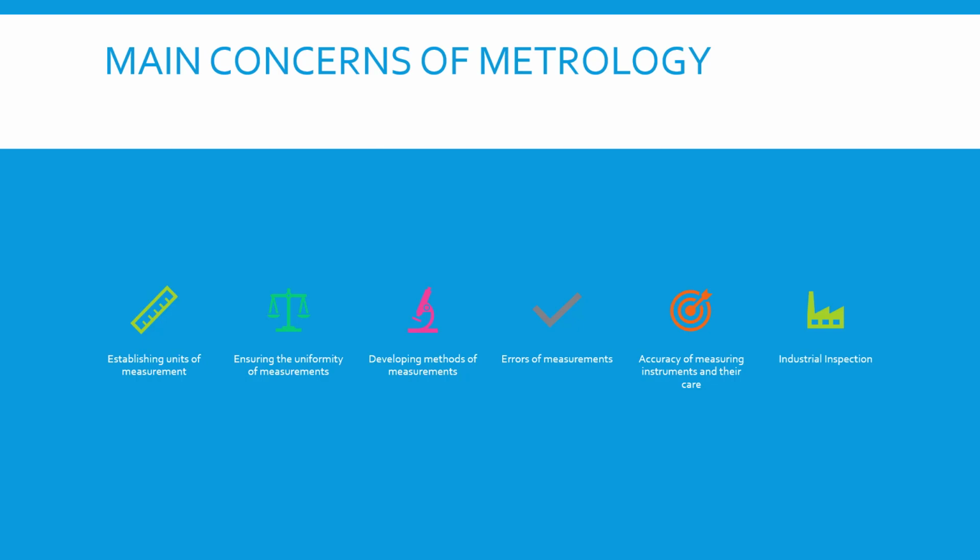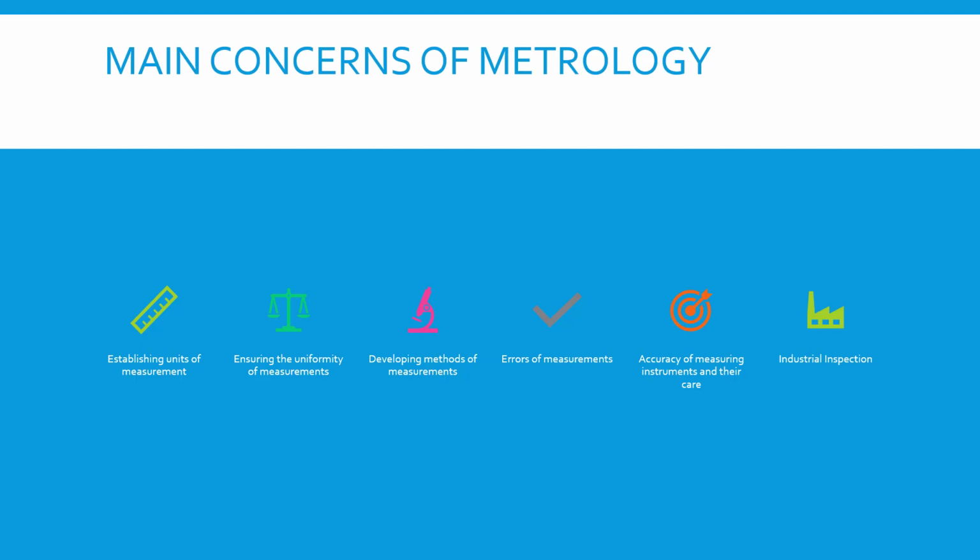There are different methods. We may measure something with a micrometer. We may measure something with a caliper. We may measure something with a tape measure. And it all depends on how precise we need to be with our measurement to determine what type of instrument we're going to use. So, errors of measurement. How accurate do we need to be? Where does our accuracy need to lie?